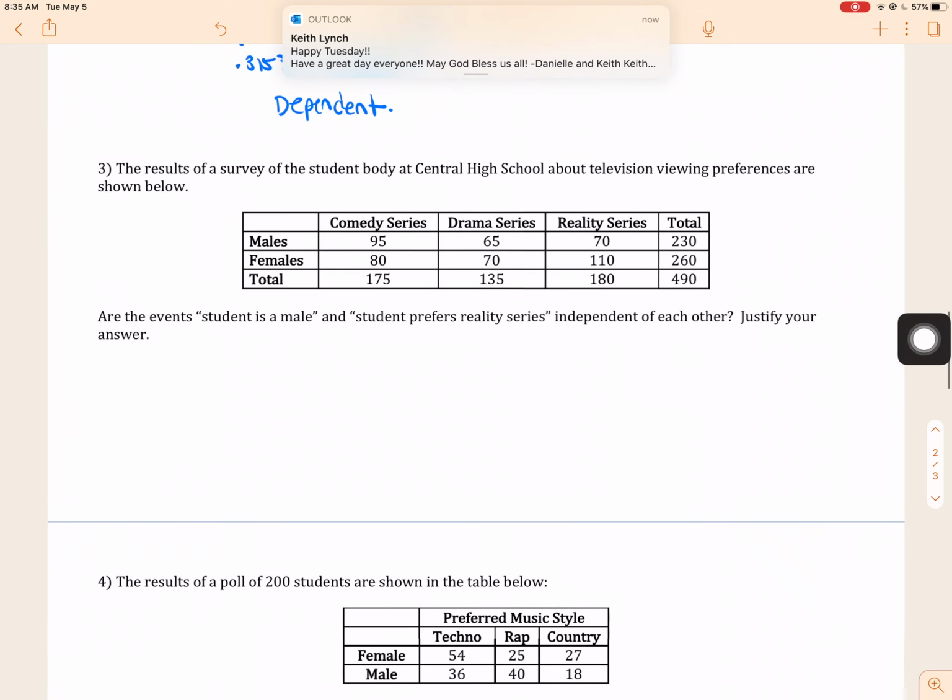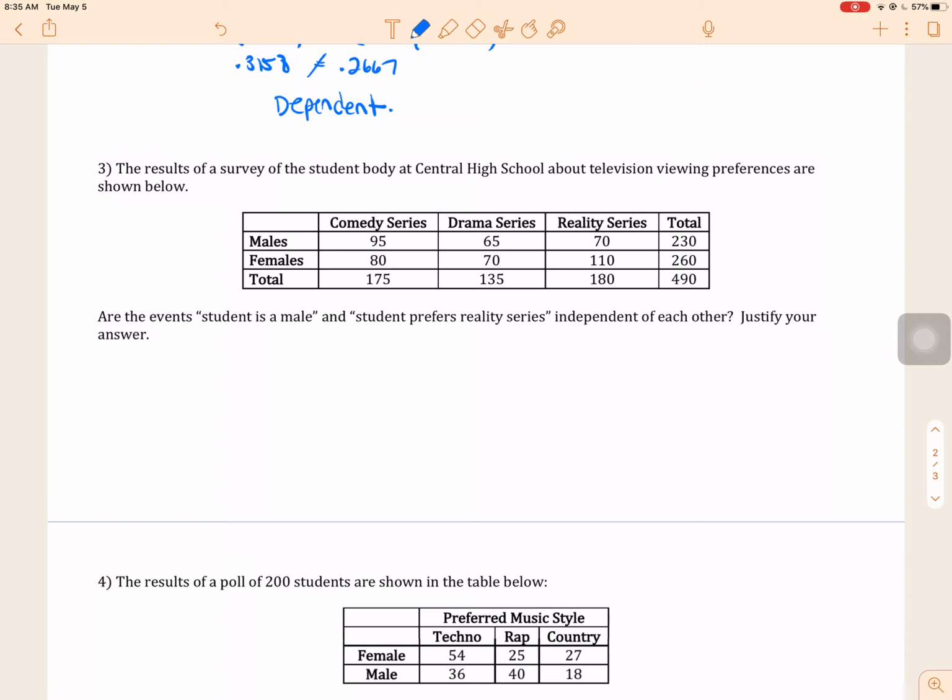Number 3. The result of a survey of the student body at Central High School about television viewing preferences are shown below. Are the events student is a male and student prefers reality series independent of each other? What's the probability that a student is a male? How many males are there? 230 out of 490.